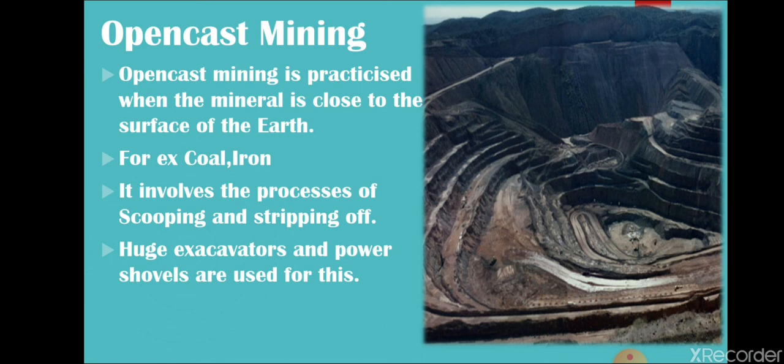Basically this type of mining is used for coal and iron minerals. It involves the process of scooping and stripping off. Scooping means to make a hole. Suppose that large rocks are available, so we have to make holes and extract a small piece of rock from that large rock. That is scooping, as we do the scooping of ice cream. So that is scooping of minerals.